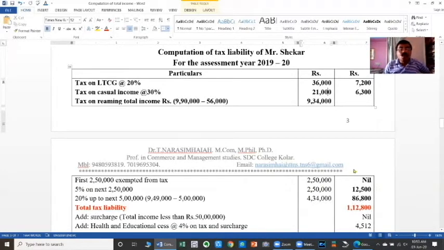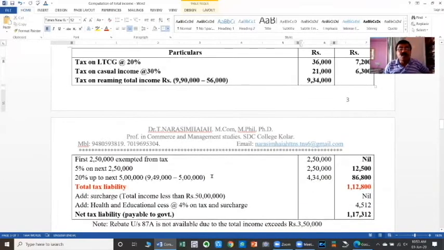Okay. So out of this remaining balance of 9,49,000, if 5 lakhs is deducted, the balance is 4,34,000. On the next 5 lakhs we have to charge 20%, but the remaining balance is less than 5 lakhs. Therefore, on the remaining net balance of 4,34,000, we have to charge tax at the rate of 20%.